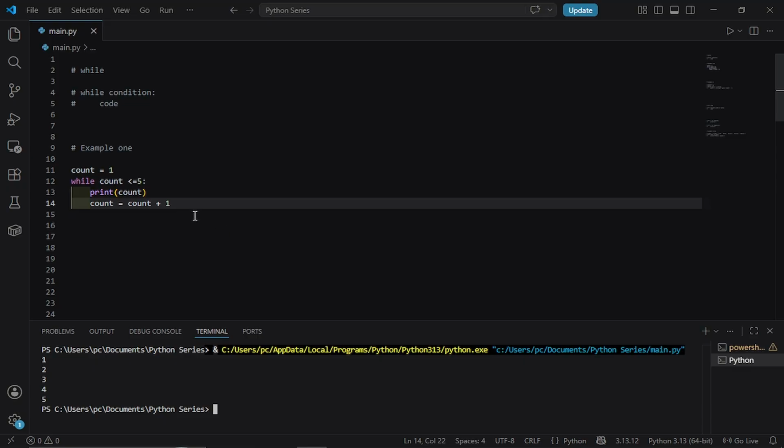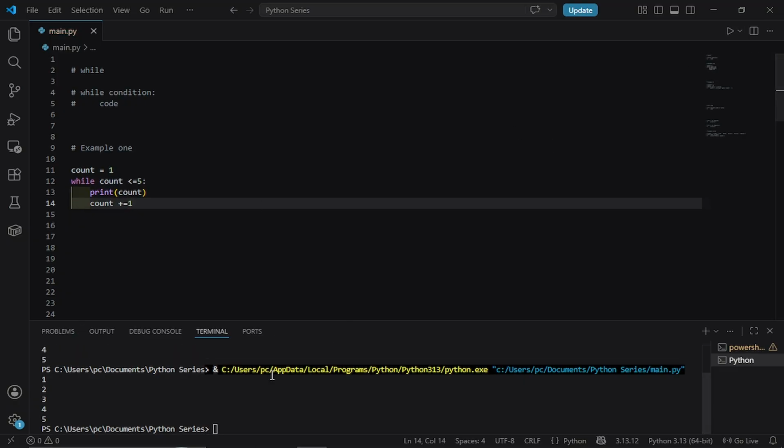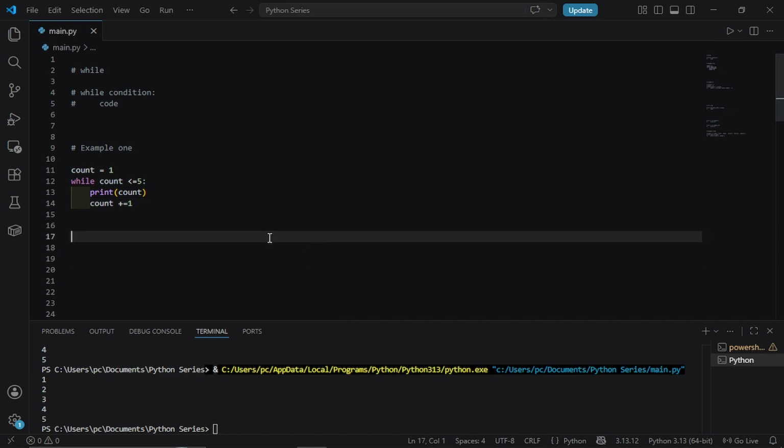Now there is also a shortcut for the update line. Instead of writing count equals count plus 1, you can write count plus equals 1. That is just a shorter way of saying the same thing. Plus equals 1 means add 1 to whatever count currently is. You will see this a lot in real code.